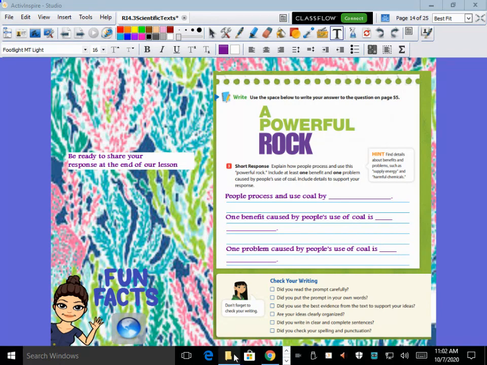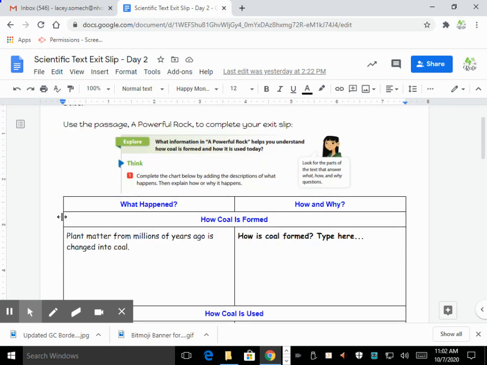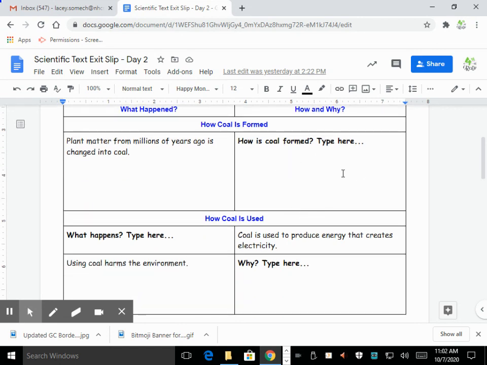So for today, this is going to lead you into your assignment, your exit slip. I'm just going to pull that up for us very quickly and let's take a look at it. I have given you a copy of this article in your Google Classroom. If you want to print it out, if that helps you, great. Or you can just go back to the video. This is the graphic organizer that we just went through. Remember, we talked about what was happening. Plant matter from millions of years ago changed into coal. How does that happen? How does the plant matter turn into coal? That is what you're typing in here.